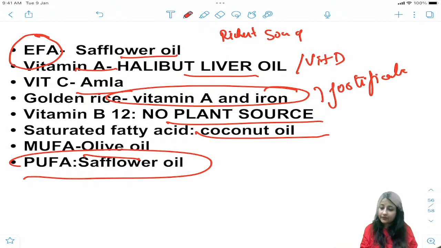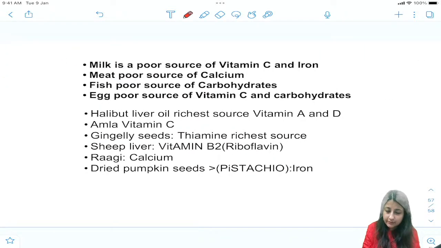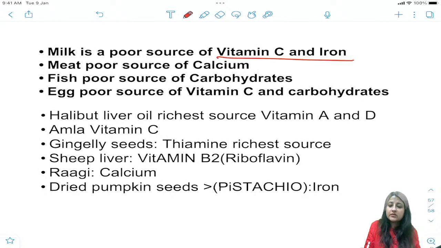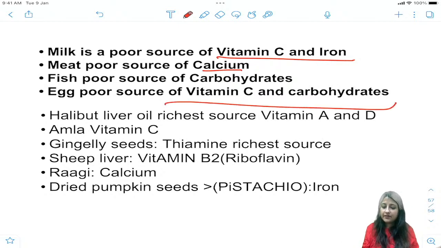So I think that's it for today. And there's one more slide where you have some golden points. Yes, milk is a poor source of vitamin C and iron. ठीक है. Meat is a poor source of calcium. Egg is also a poor source of vitamin C and carbohydrates. Rest we have already done.